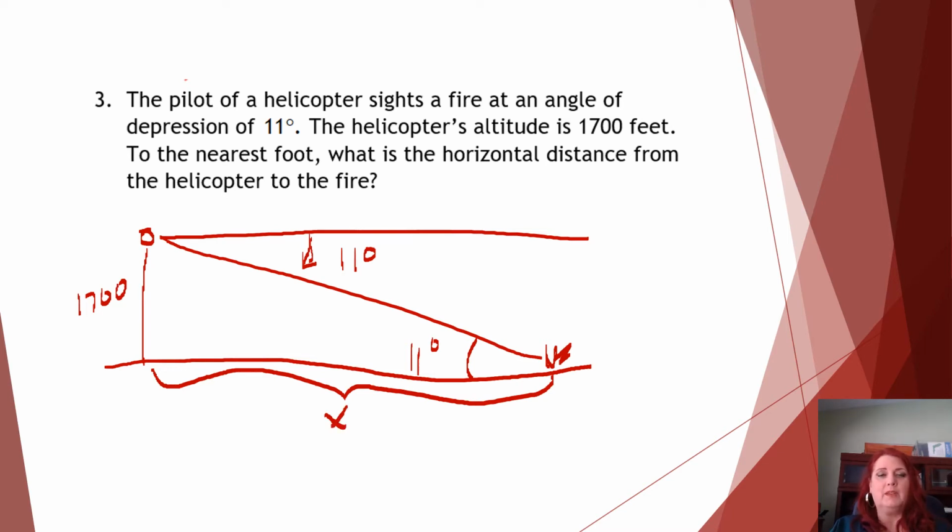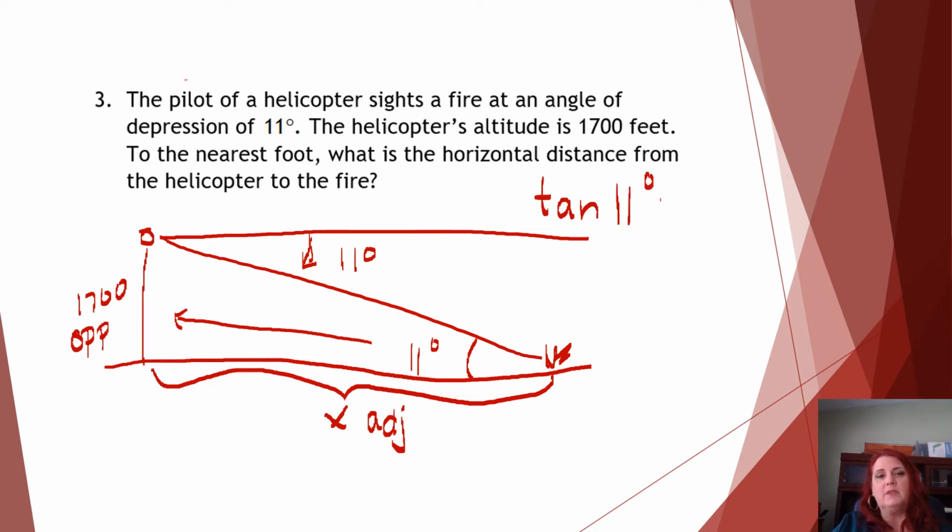So I'm going to use angle 11, and across from that, I know is the opposite, 1700, and what I'm trying to find is the adjacent. So we're going to use tangent because that uses opposite and adjacent. The tangent of 11 is going to be the opposite 1700 over the adjacent. We didn't know what that was. To get x by itself, we're going to multiply by x on each side.